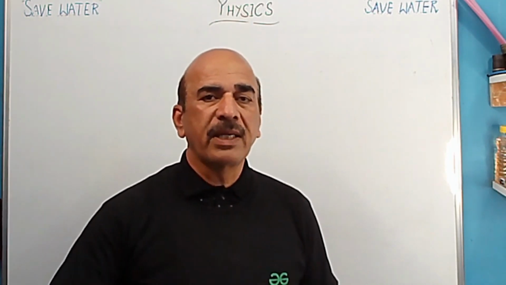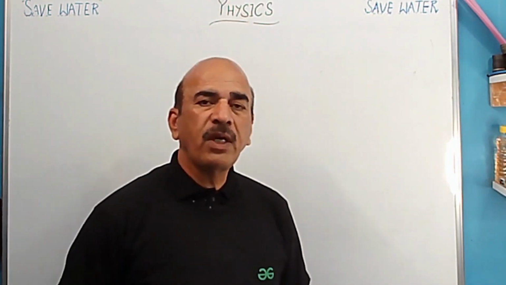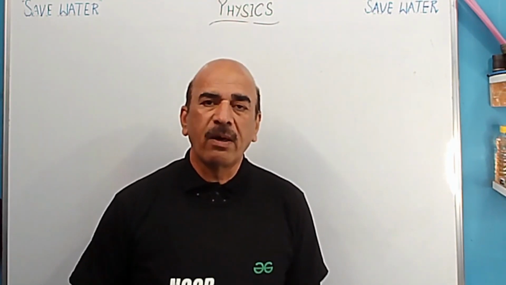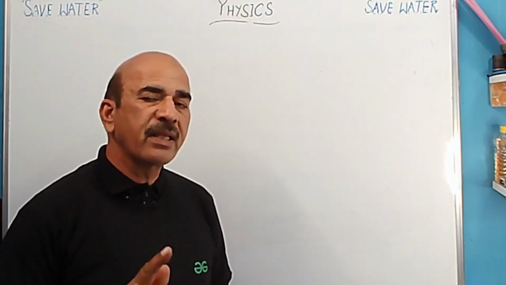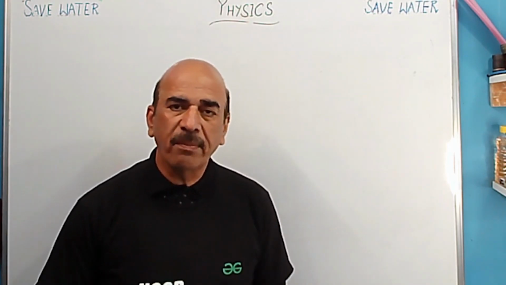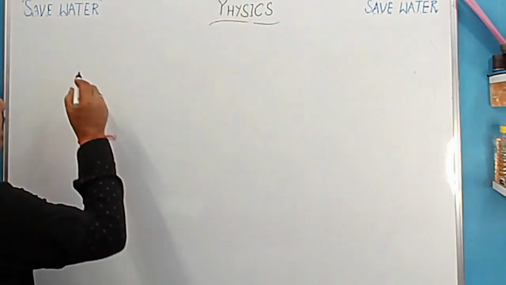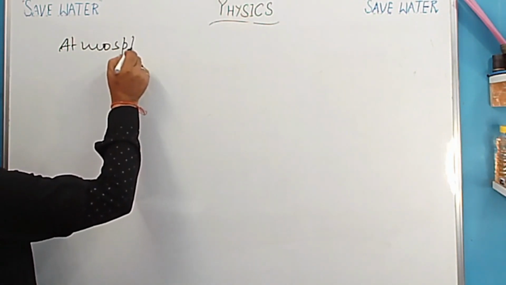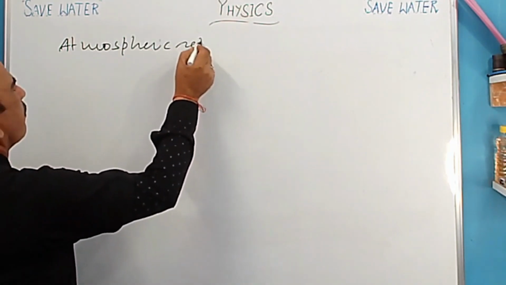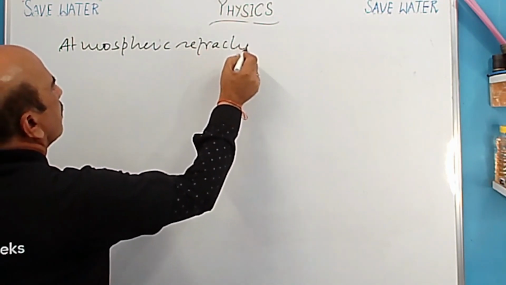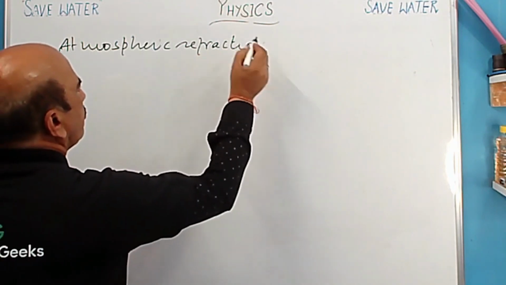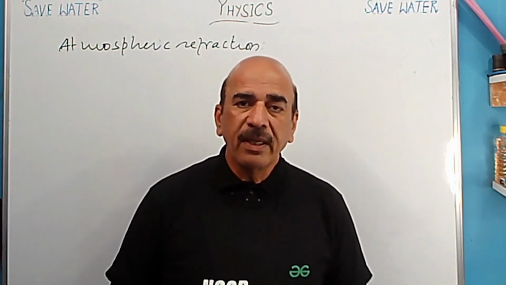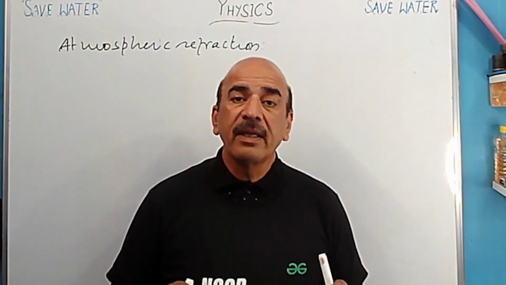Okay. Now let's start. So first of all, what is atmospheric refraction? थोड़ा सा revision because that will help us to move forward and will help us to make the today's topics clear. So first of all, what is atmospheric refraction? So refraction, atmospheric refraction. So this means refraction taking place in the atmosphere.